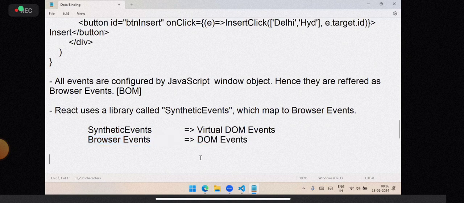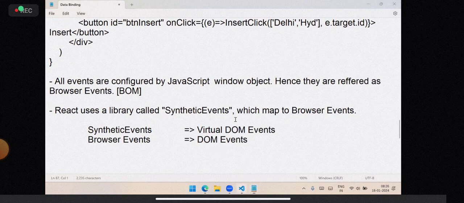Even jQuery also uses click, change like events. They are translated into browser events. So the browser can understand only browser events, right? Which need to be translated into synthetic.